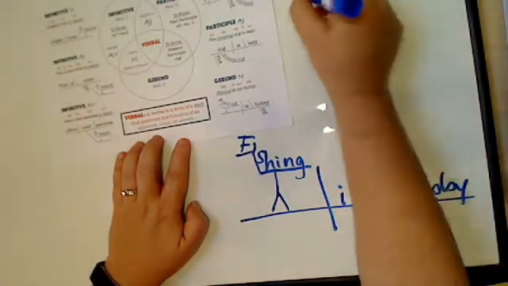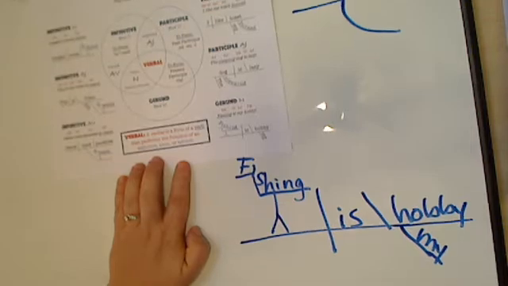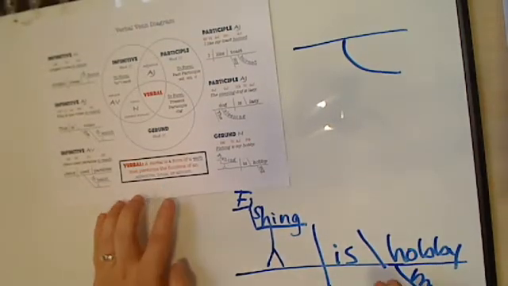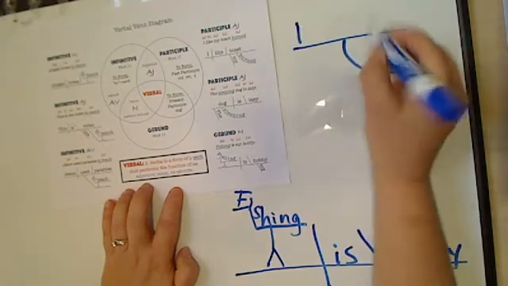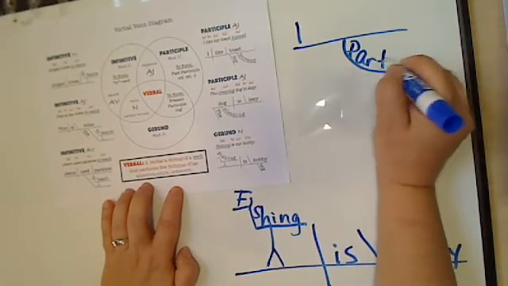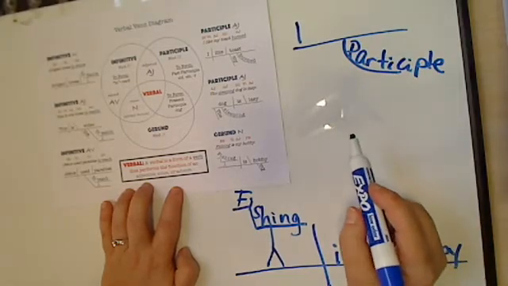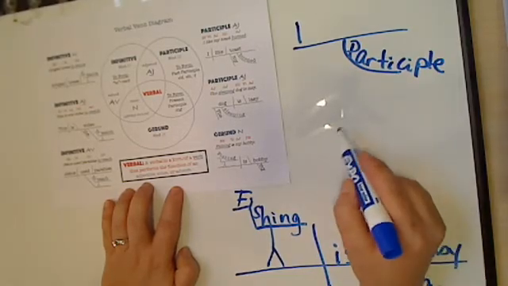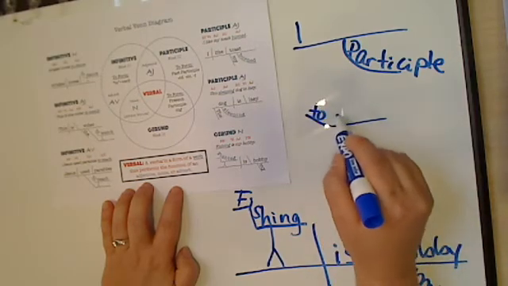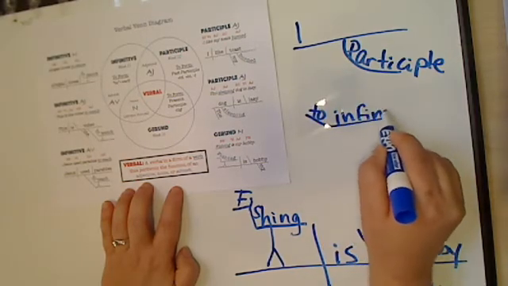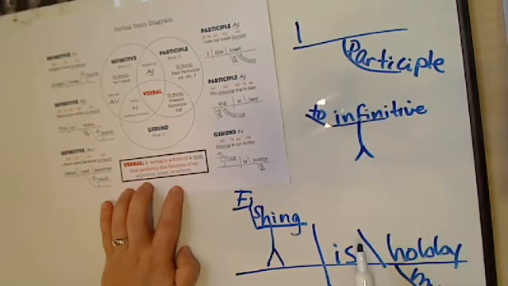A participle always goes on a curved line underneath. Okay, I made that one too high. And an infinitive goes on a pedestal with this, no matter what part of the sentence it is.